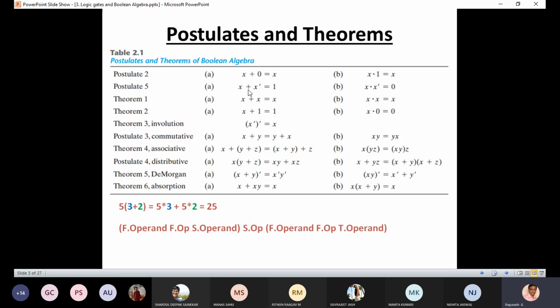Sir, the distributive postulate in this list, the second one, I think it is given wrong.